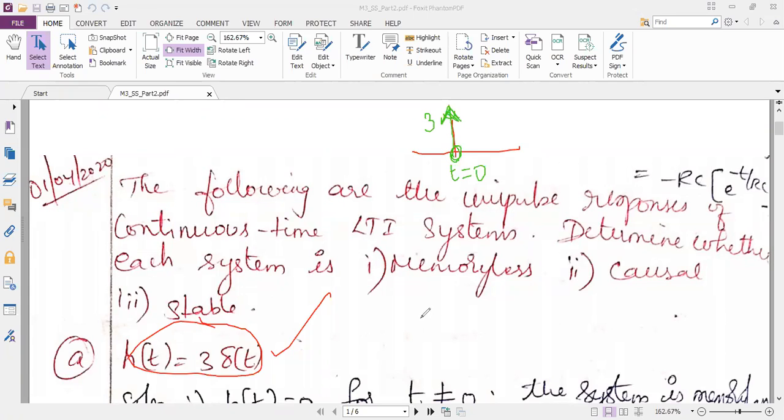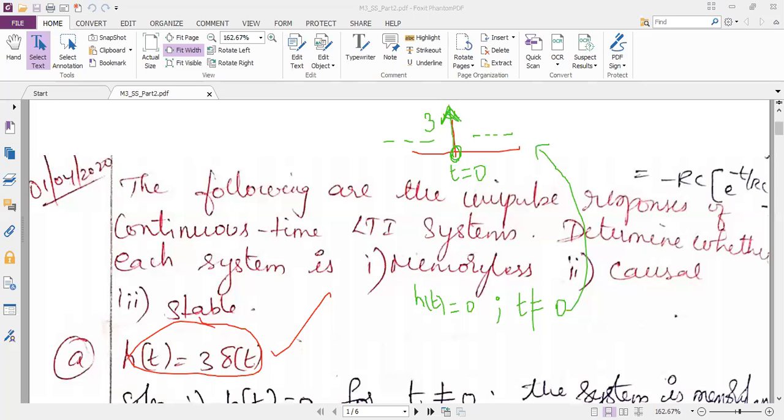My property also says that h of t is equal to 0 when t is not equal to 0. If I apply this over here, definitely it obeys. So what is the conclusion here? System is memoryless or memory system? Memoryless. Okay, so I want you to just write that conclusion.